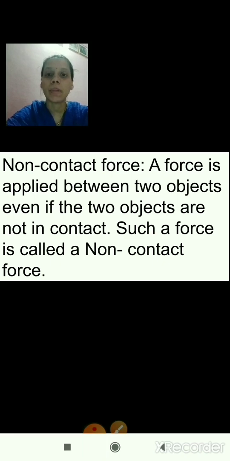A force which is applied between two objects when the two objects are not in contact. Even if the two objects are not in contact, the force which is applied is called non-contact force. Now we will see the examples of non-contact force.